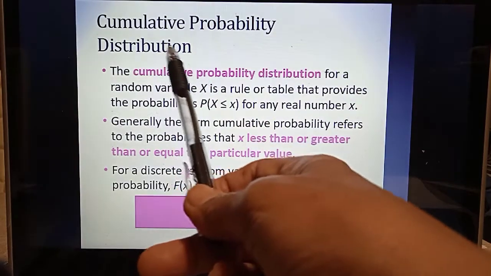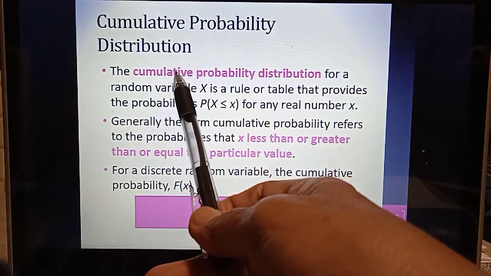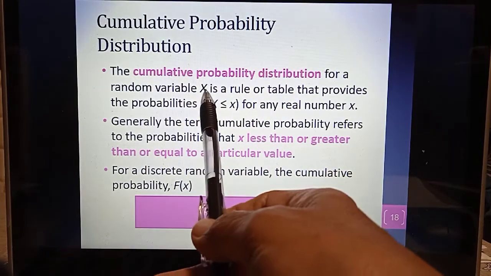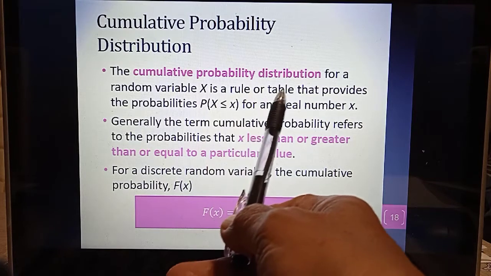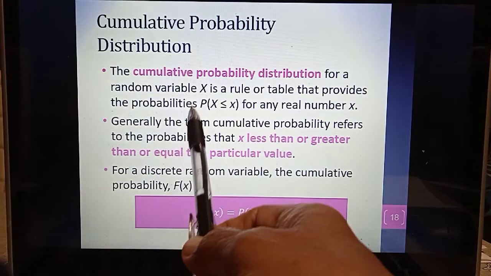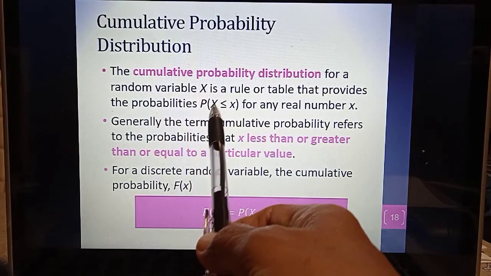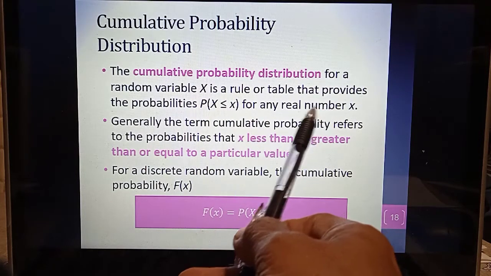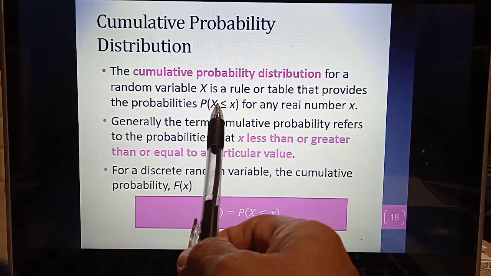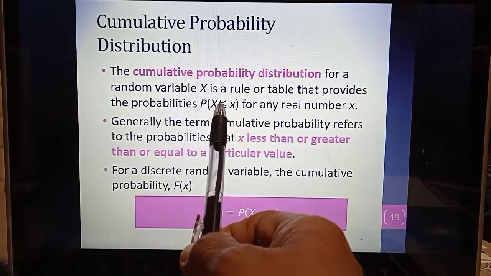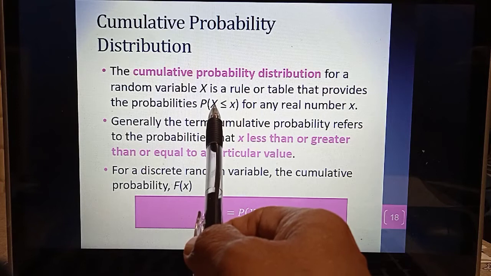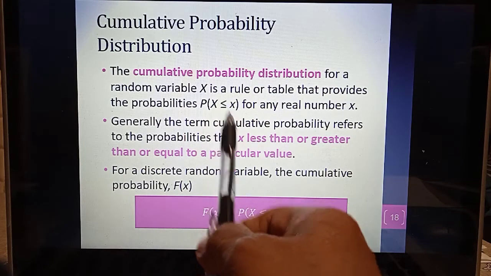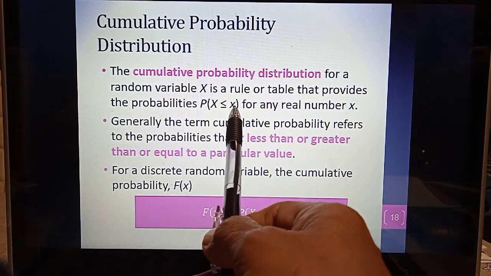Okay, next is cumulative probability distribution. Cumulative probability distribution for a random variable X is a rule or table that provides the probabilities P(X less than or equal to x) for any real number x. So yang ni kita ambil probability terkumpul. Okay, probability bagi sesuatu event tu at most given value x.